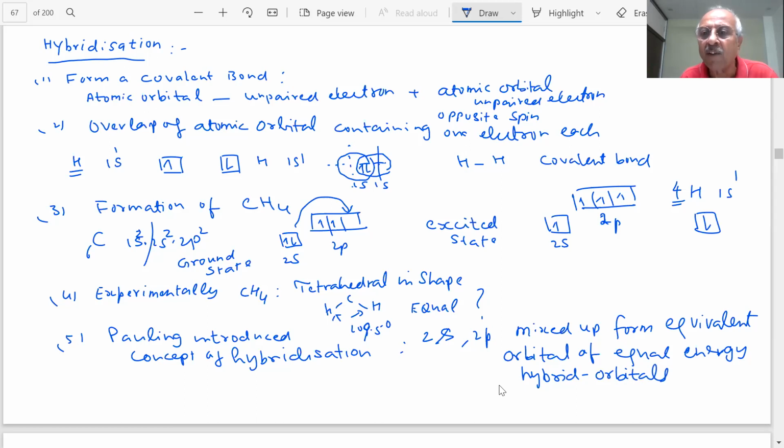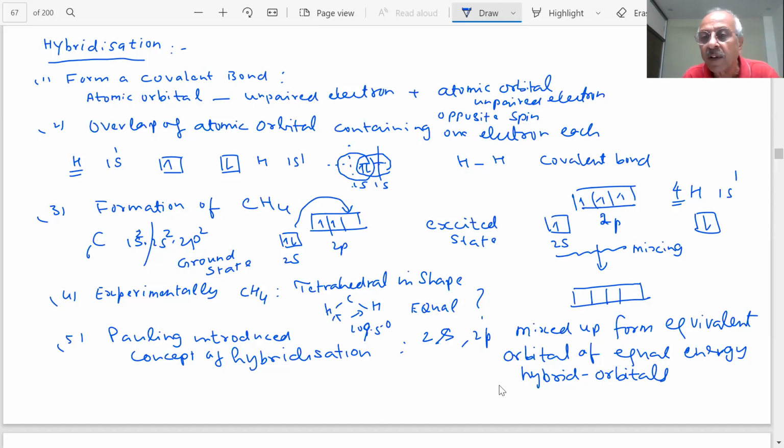Therefore, what we are saying now is that there is a mixing of these S and P orbitals. They will mix up, student. Mixing takes place, and the result is the formation of new orbitals, students, which are equivalent. How many are mixed? Four. So four new orbitals are formed, student.